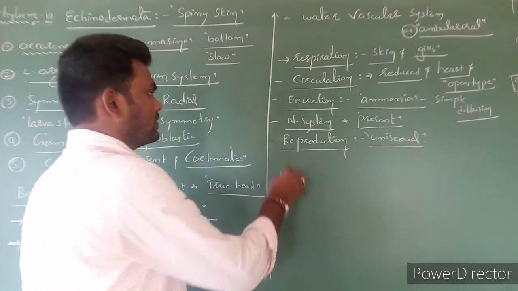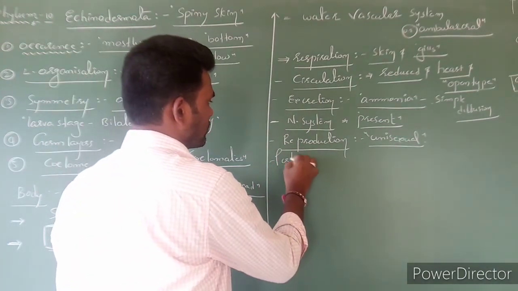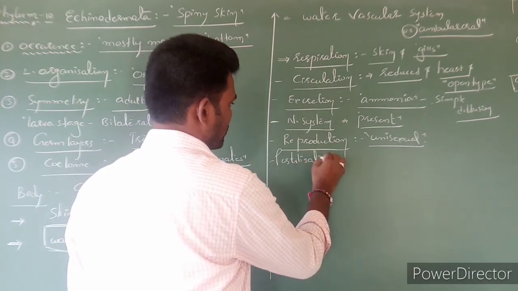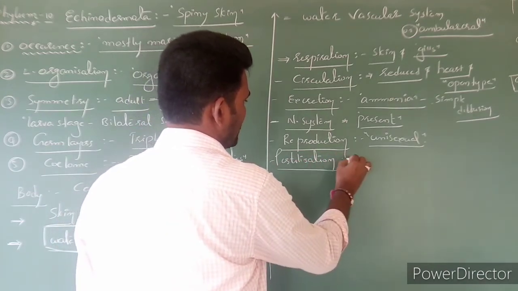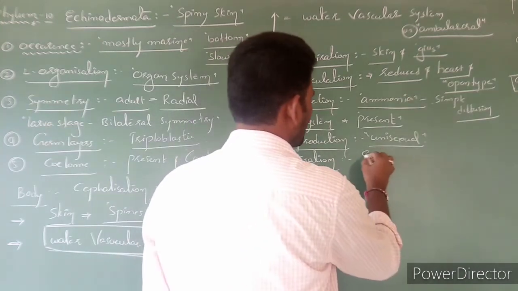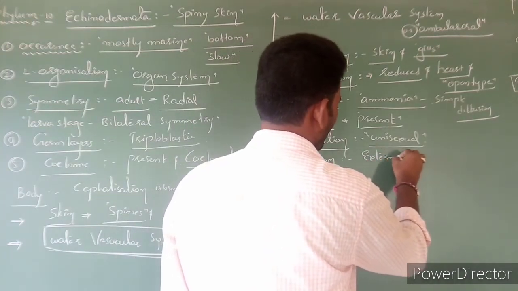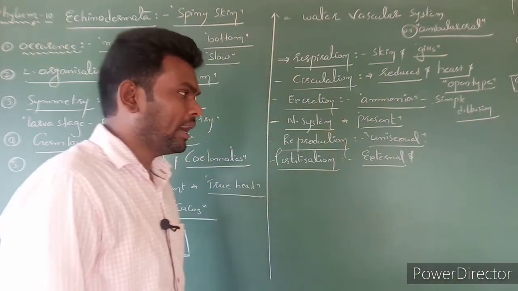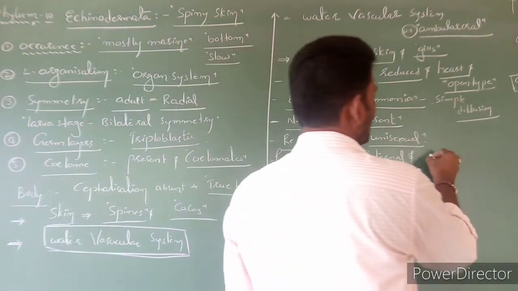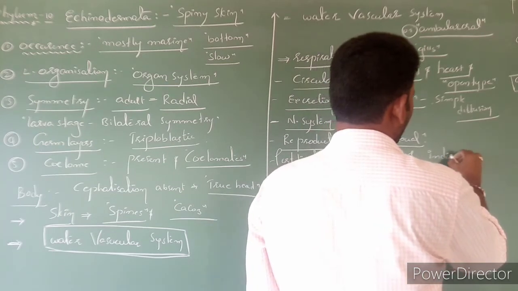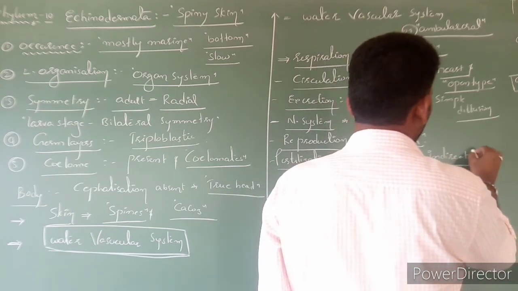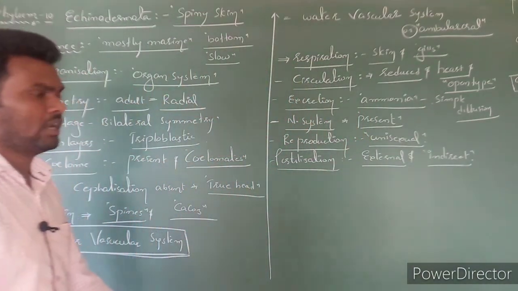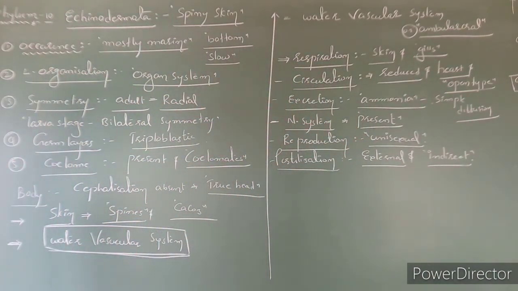Fertilization is mostly external fertilization. And development is indirect development. Clear? As you can see, this is very little information regarding Echinodermata.